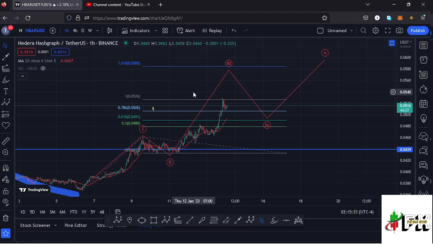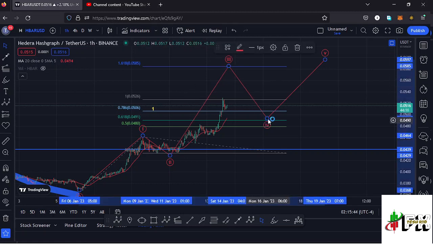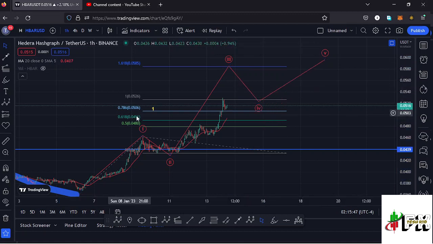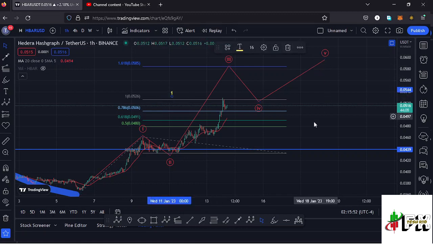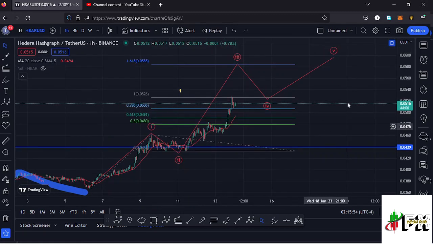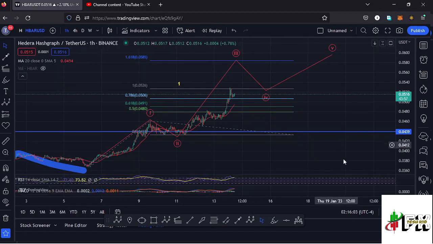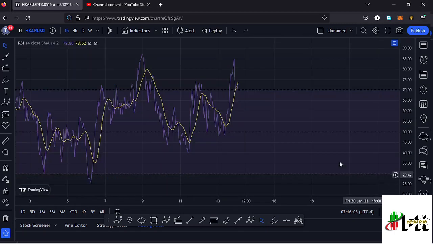Higher prices are still coming our way, and I'm still expecting Hbar to continue gearing up and fully maximize the fib level 1.618 in the formation of this wave 3 before we see a retracement in a wave 4, then expect a wave 5, and then fully maximize the formation of that higher Elliot wave count 1 in the formation of this wave 5. So that is what I'm expecting on the short-term and the long-term scenarios, and also taking a look at the indicators to see what movements will be supported.